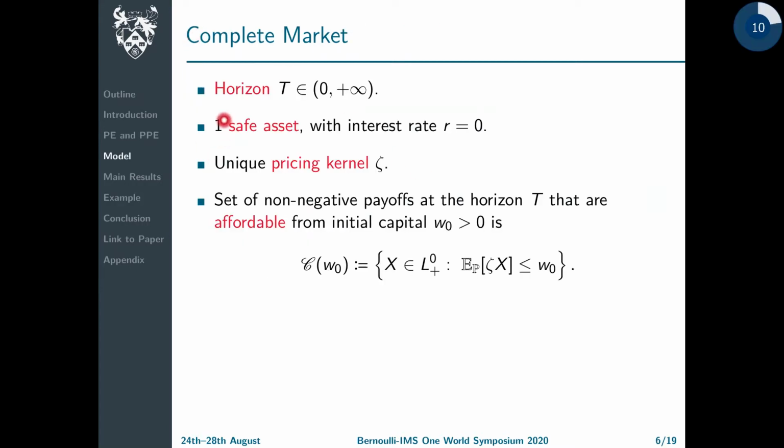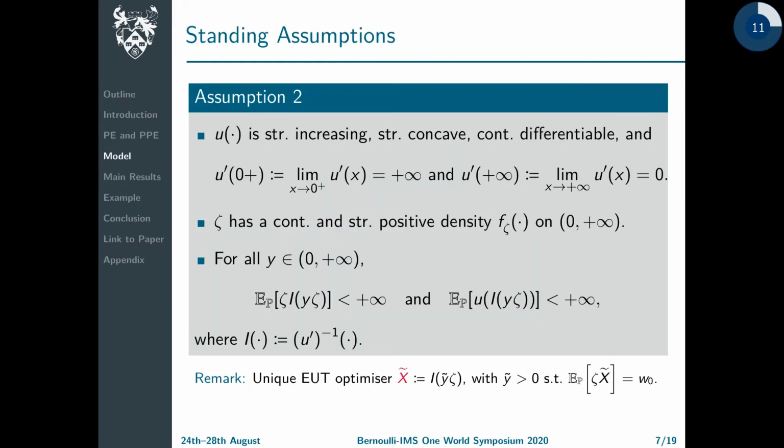So here we work in a finite horizon and complete market setting with one safe asset with price normalized to 1 and a unique pricing kernel zeta determining all prices. Curly C denotes the set of non-negative payoffs at the horizon that are affordable from initial capital W0. We also impose the following technical assumptions, which imply in particular that the pricing kernel has a continuous and invertible distribution function, and in addition that the classical utility maximization problem admits a unique solution, which we denote here by x tilde.